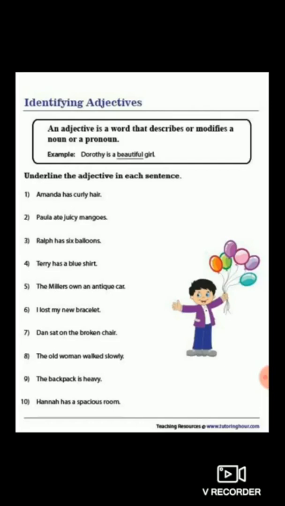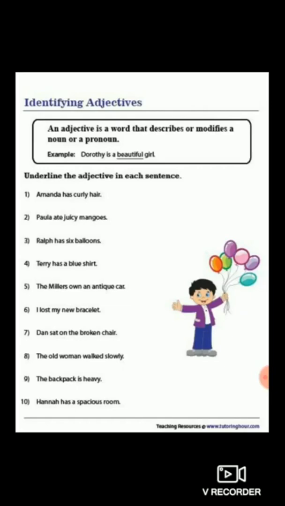The Milers own an antique car. Antique. Which type of adjective is this? Yeah, it is also the adjective of quality. I lost my new bracelet. New is also the adjective of quality. Dan sat on the broken chair. Broken. So, it tells something about the noun, and it is also said to be adjective of quality. How is the chair? Broken.